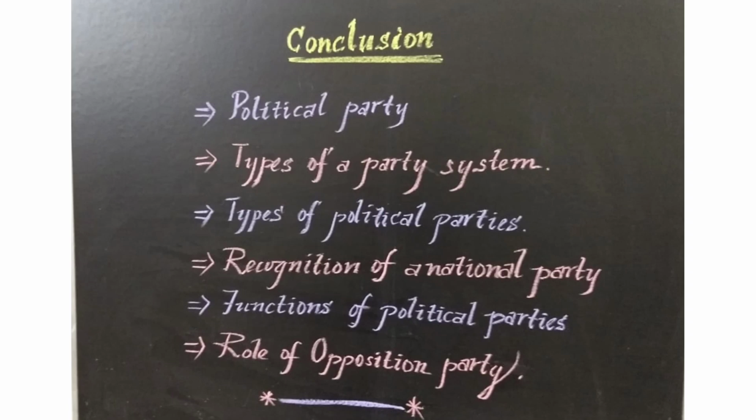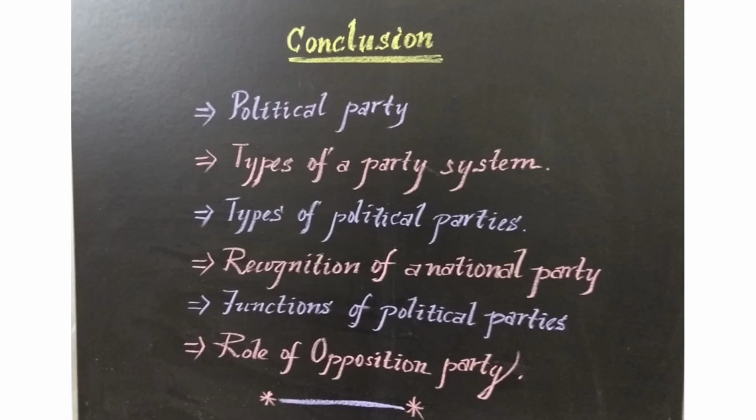Next we learned about the types of party system, that is single-party system, two-party system, and multi-party system. India comes under the multi-party system. USA comes under the two-party system, and Cuba and China come under the single-party system. Next we learned the types of political parties in India, based on the area of their influence: national parties and state parties. And further they are divided into ruling party and opposition party.